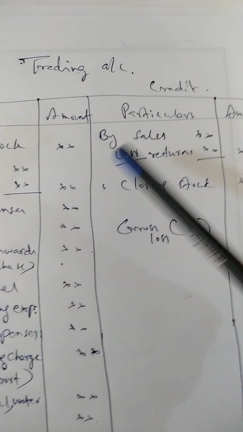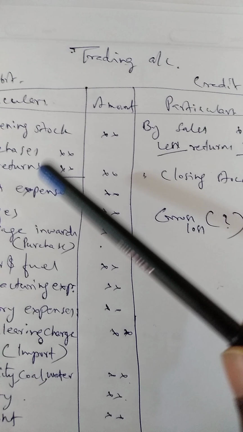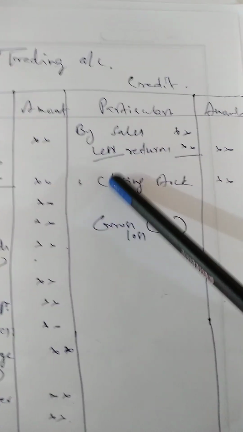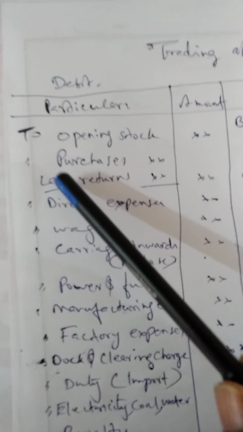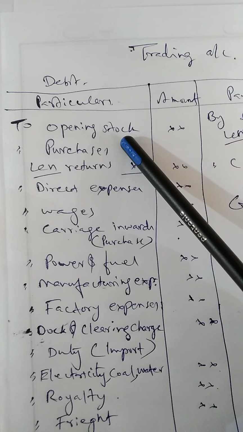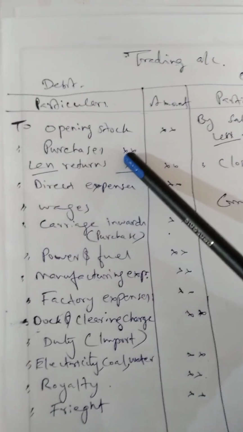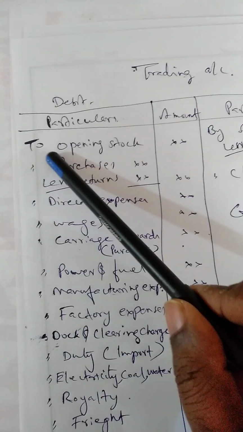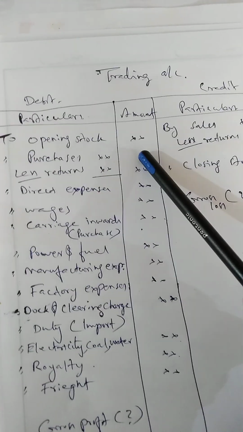Similarly, on the credit side of the account, we have to write 'By', and thereafter for every item we show ditto. So the first item to start a trading account is opening stock. You have to find this item from the question. In the question, sometimes it may be given as the last item, but you have to find this item first and show it here as 'To opening stock'.